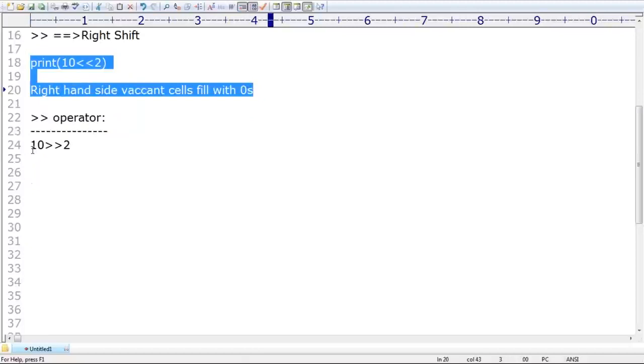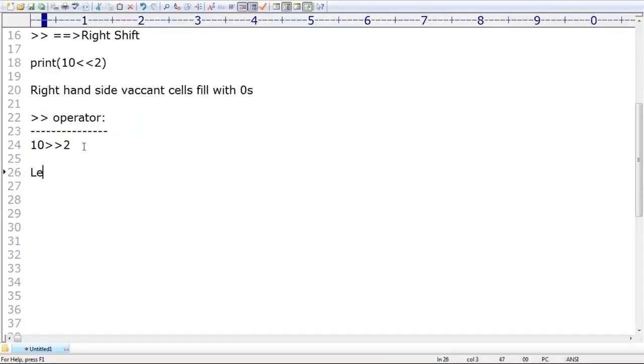Similarly, now I'm going to move to the right hand side. Now left hand side vacant cells by default will be there. Are you getting? Remember this, left hand side vacant cells will be filled with, I will explain with the diagram, don't worry.